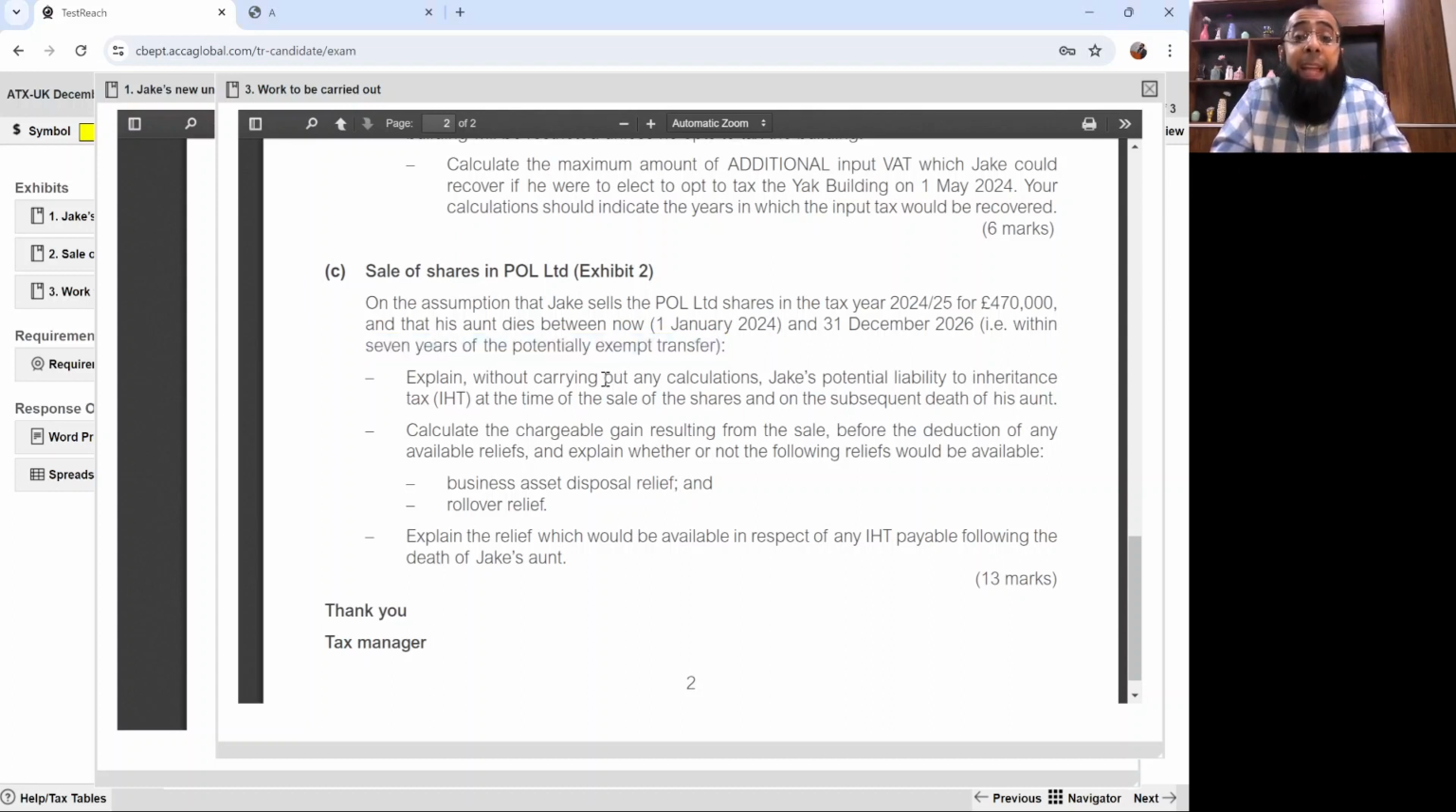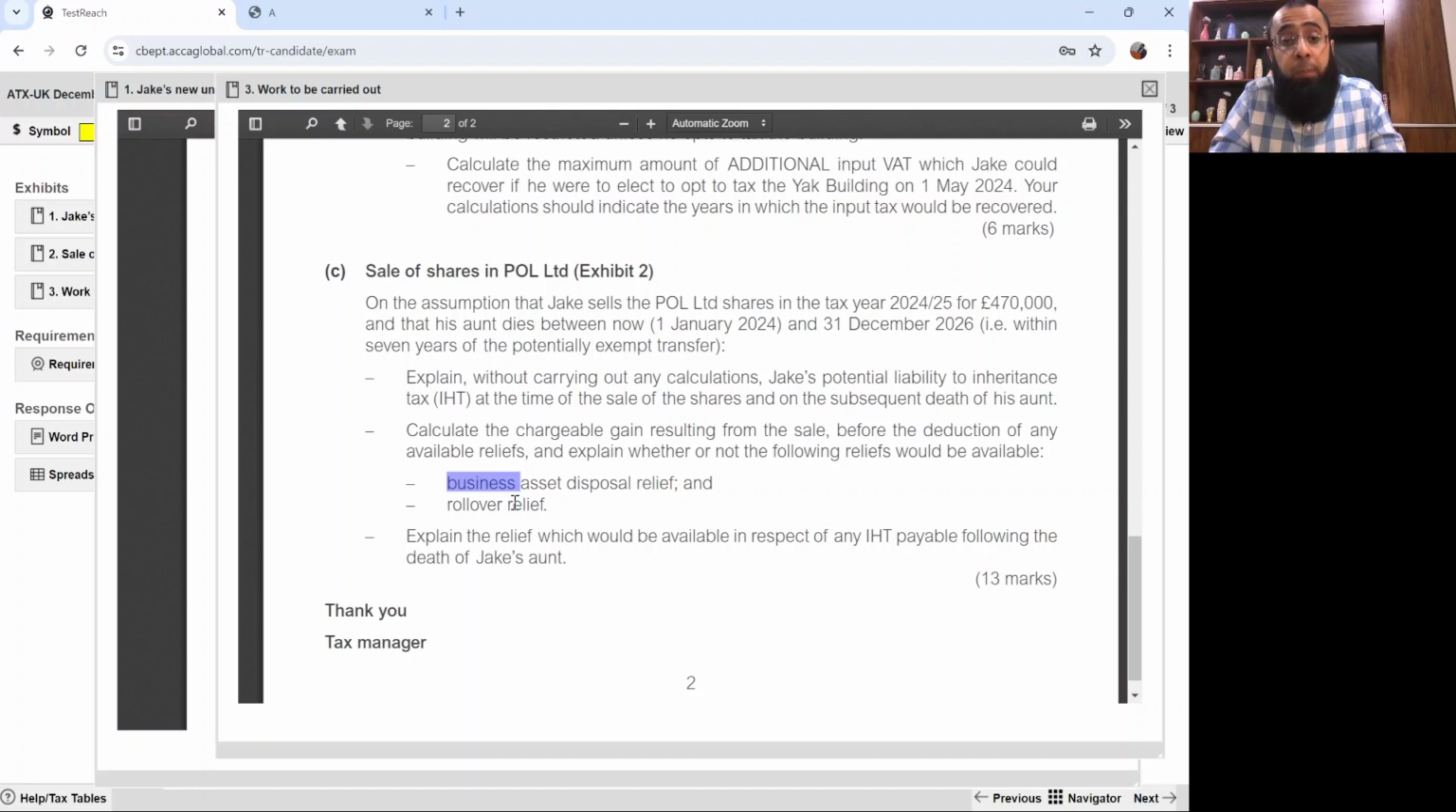Explain without carrying out calculations Jake's potential liability to IHT at the time of the sale of the business and on the subsequent death of his aunt, and then calculate the chargeable gain resulting from the sale before the deduction of any available reliefs and explain whether or not the following reliefs should be available: business asset disposal relief and rollover relief. Explain the relief which would be available in respect of any IHT payable following the death of Jake's aunt. It's 13 marks. It's an easy one. First, we just have to explain without calculation. Then we have to do the chargeable gain calculation.